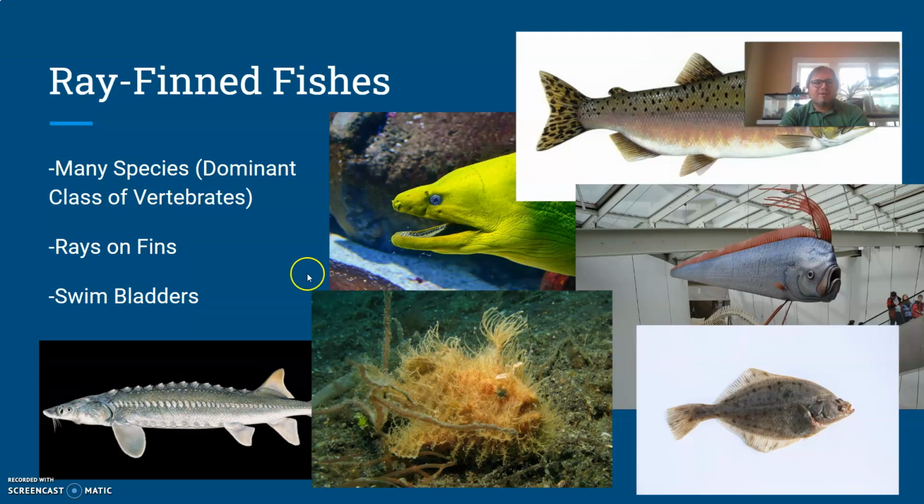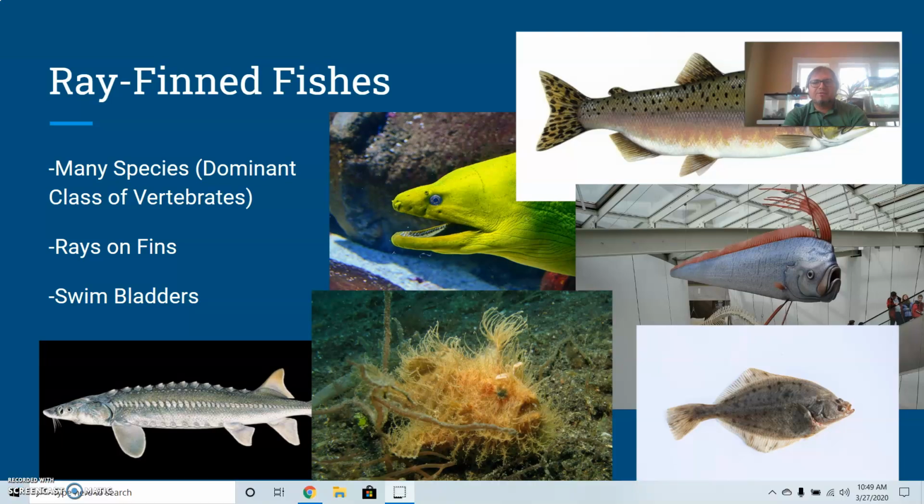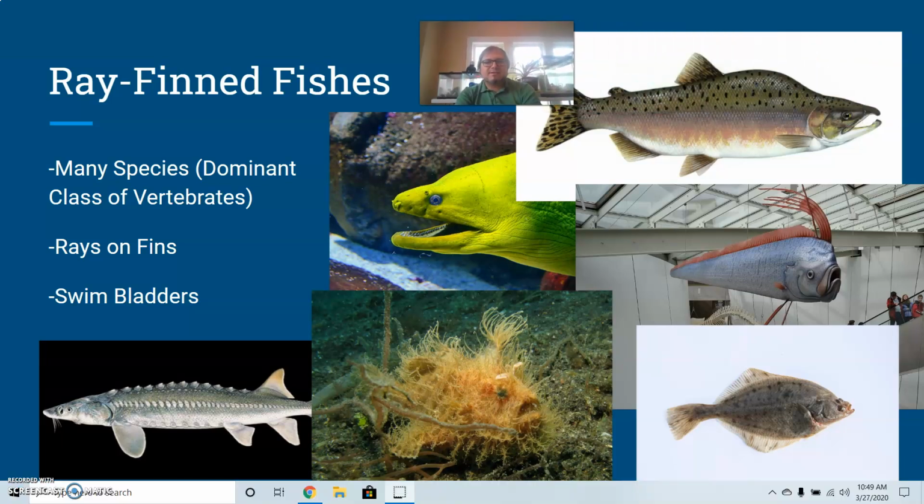So for ray-finned fishes, there are many, many species of these. Let me go ahead and move my little graphic here so you can see one of the species I'm blocking off. Many species, we refer to these as the dominant class of vertebrates. So again, of all vertebrate life on Earth, the greatest variety and the biggest amount of species, the biggest amount of total populations, we're looking at ray-finned fishes. There's just a huge variety of them in the ocean. Kind of makes sense when we think about how the ocean covers most of the Earth.